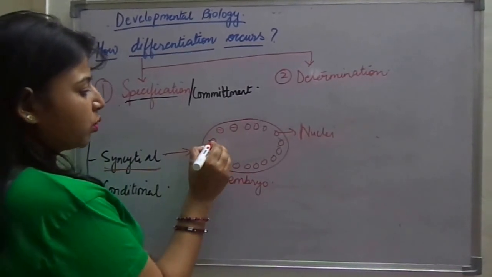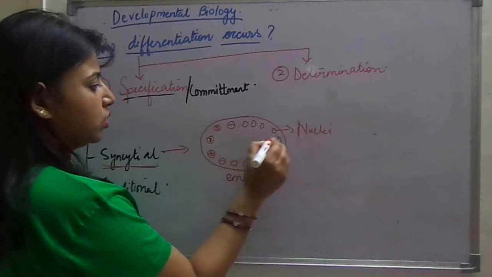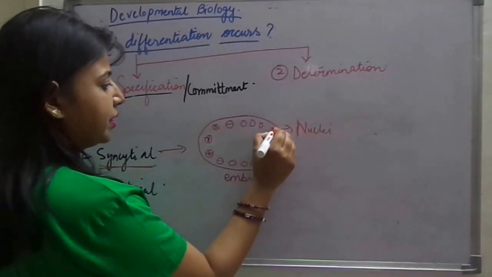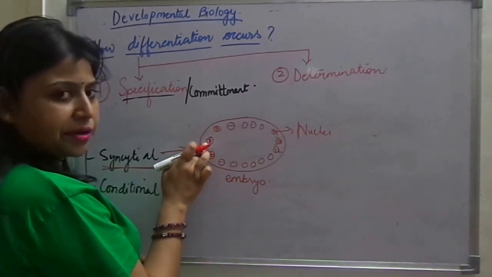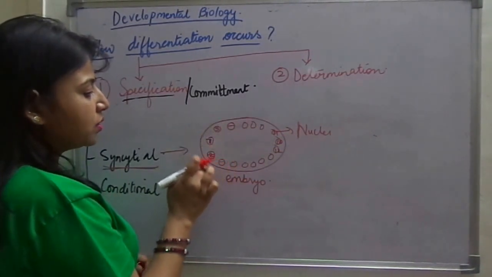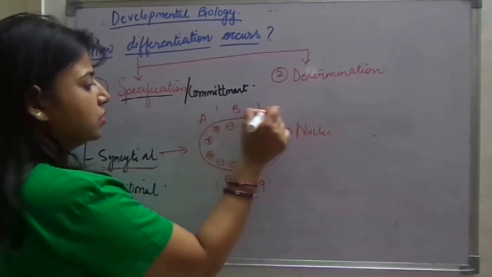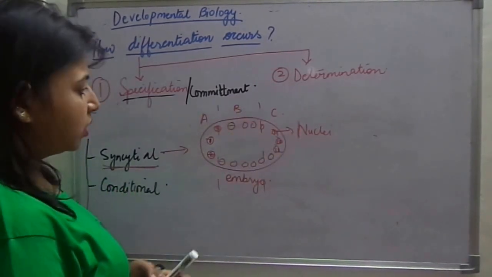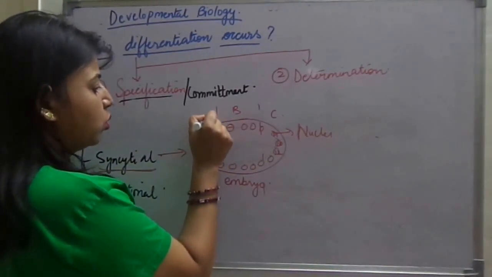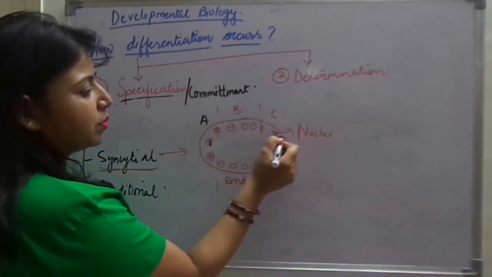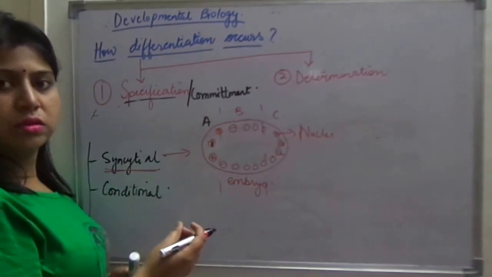In this, suppose this is nuclei number 1, this is nuclei 2, this is 3, and suppose this is nuclei 10, 11 and 12. So the protein produced by nuclei 1 will be more in this region. Suppose this is A region, this is B region, and this is C region. So the protein produced by this 1 will be more in the A region, and will be least in the C region, and will be very high in the B region.